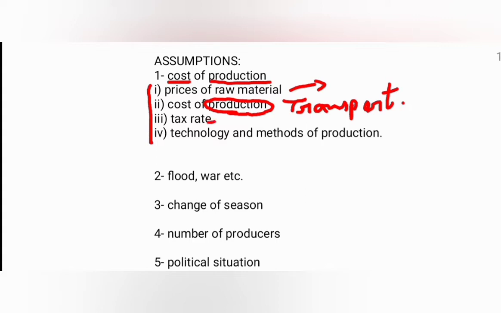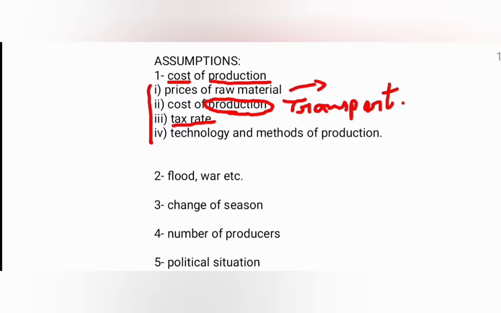And here is the tax. The tax rate is an imposition by the government on the producers, maybe on their profit, or maybe on the goods they are using as input. If the tax rate increases, it will increase the cost of production indirectly, and due to the increment in the cost of production, the producer will not produce or supply a large amount of the commodity in the market even at high prices.